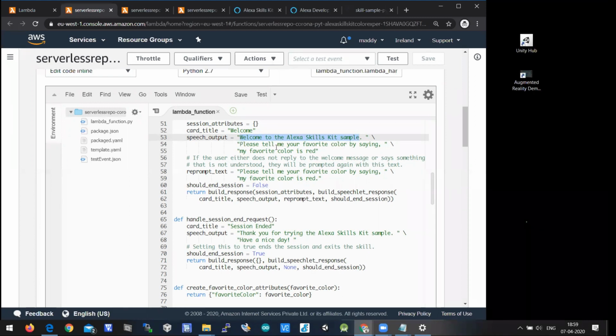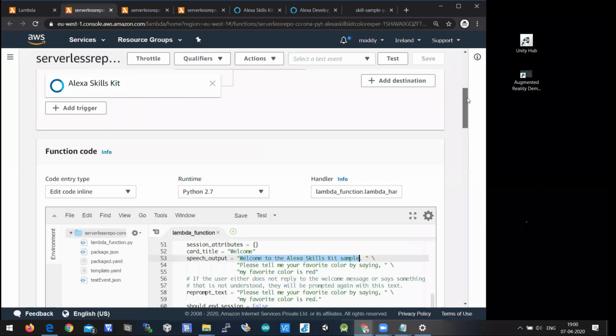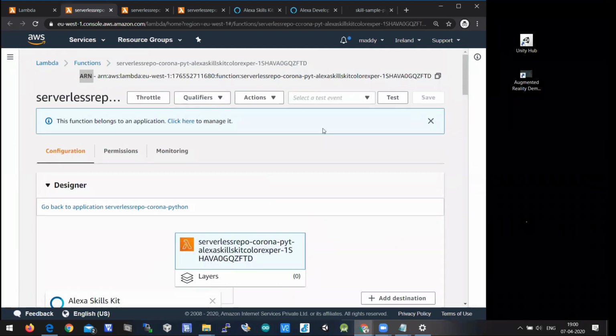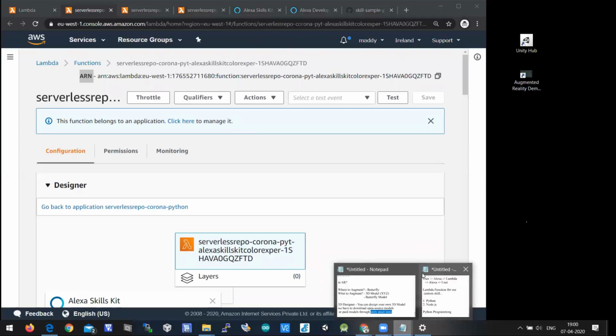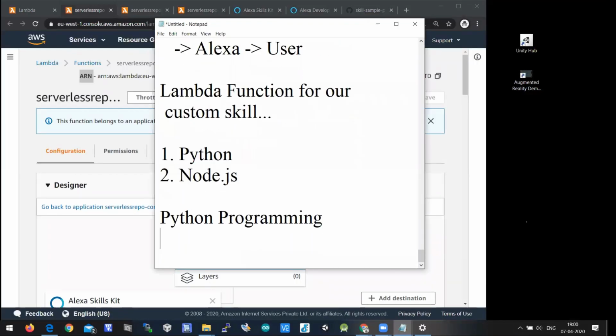So this is a sample repository which is related to color, but our target is not to create a color bot. Our target is to create a Corona bot. So I'm taking this sample repository program to create a new skill. So we deployed a Lambda function.